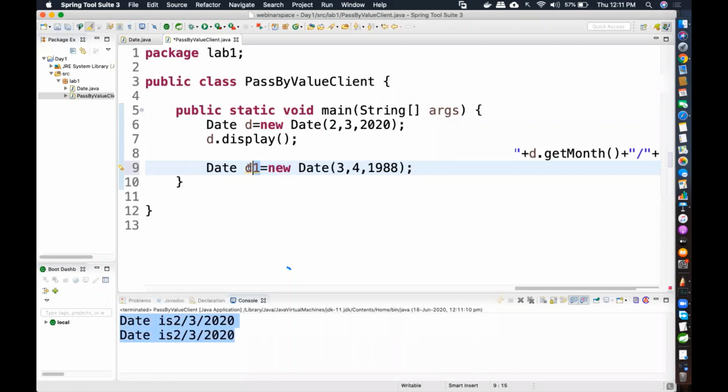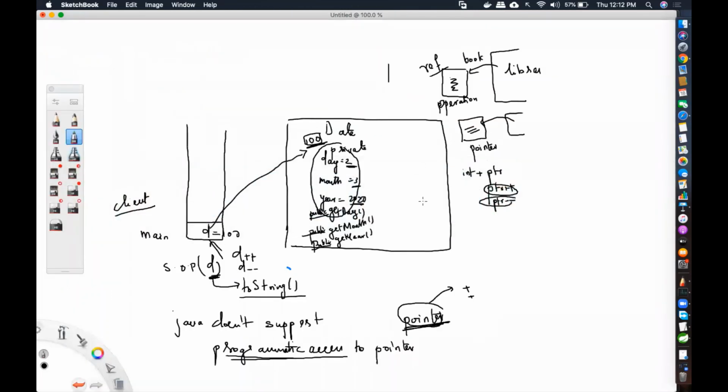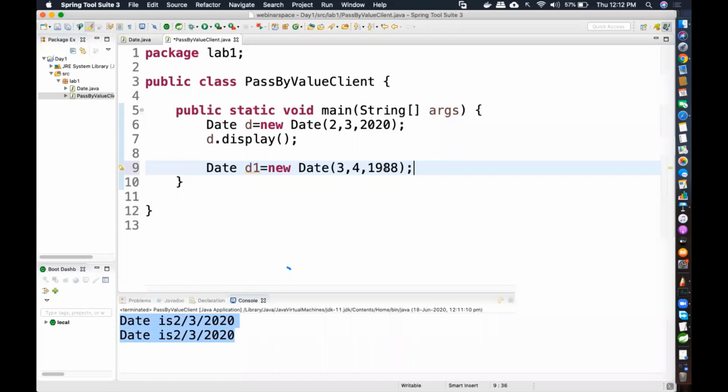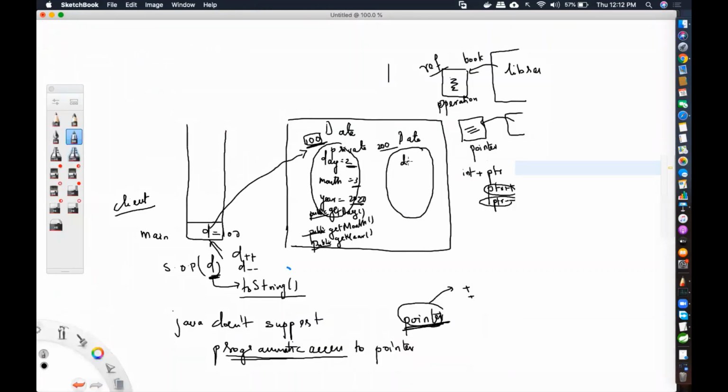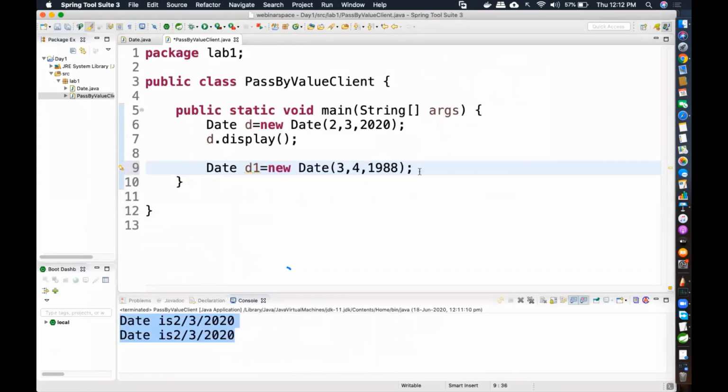There is another local reference variable that is created in the main method stack. So in memory, there is another object created inside the heap called Date. Suppose this one is somewhere in memory at location 200. It's just an assumption because addresses are hexadecimal values. For representation, I'm just showing it as an integer, for easy sake. Now over here 3, 4, and 1988. So there will be day, month, and year. Instance variable means for every object there is a copy. So you have 3, 4, 1988.